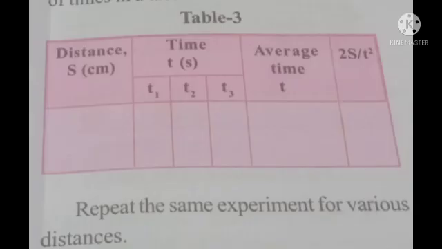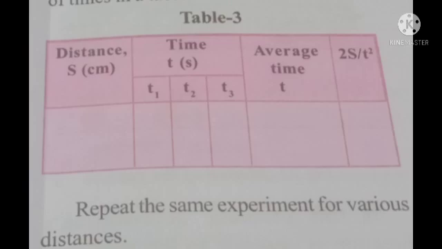Now tell me, is there any relation between the slope and acceleration? Yes. If slope increases, acceleration also increases. Now, what do you notice from the distance and time graphs for various slopes?